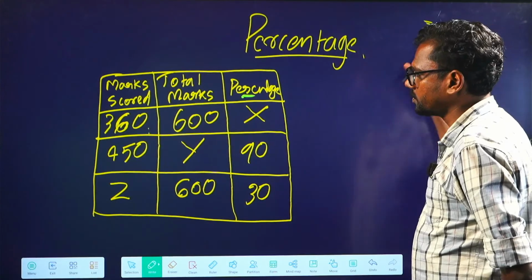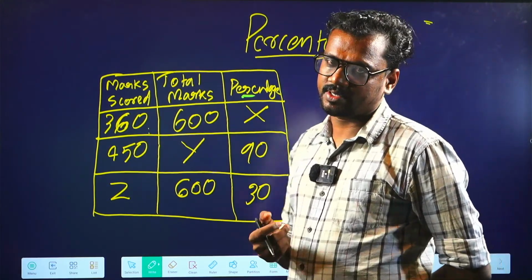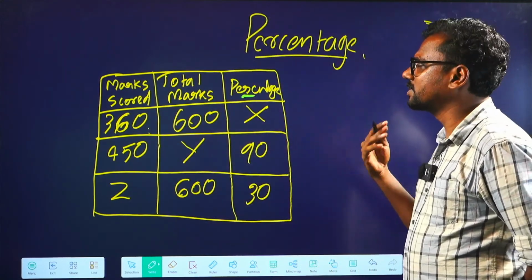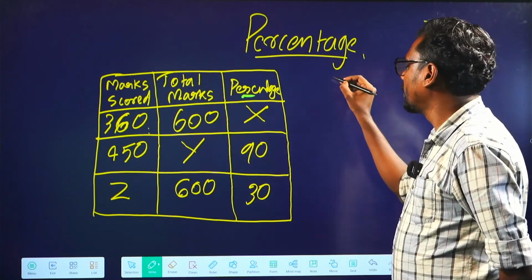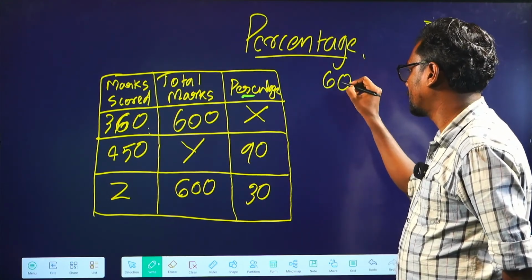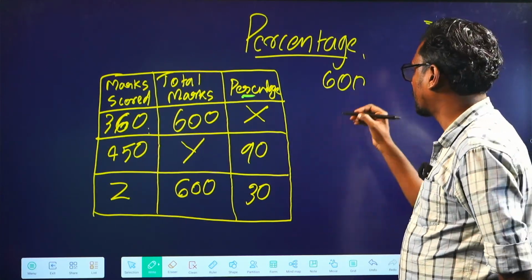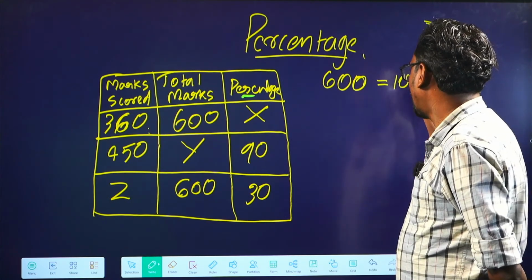So in the first case, the basics you have to understand regarding solving this question is, it's an easy one, 360 by 600 into 100, but the basic logic is, we know 600 is the total marks, which means we have 600 is equal to 100%.